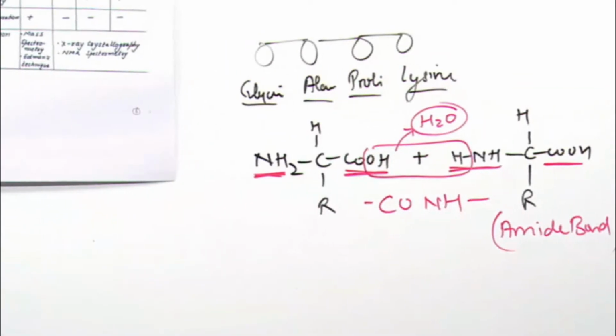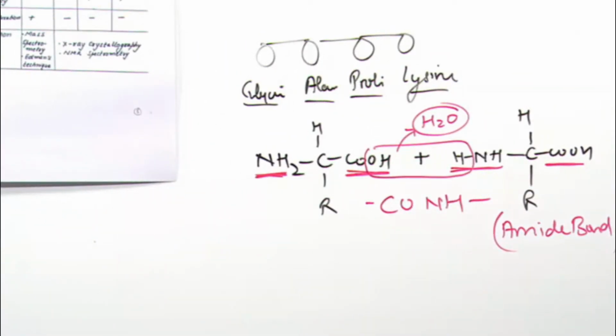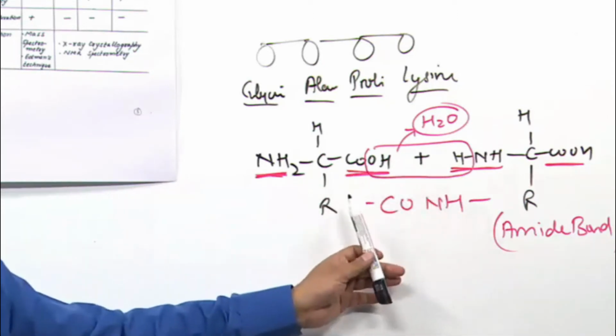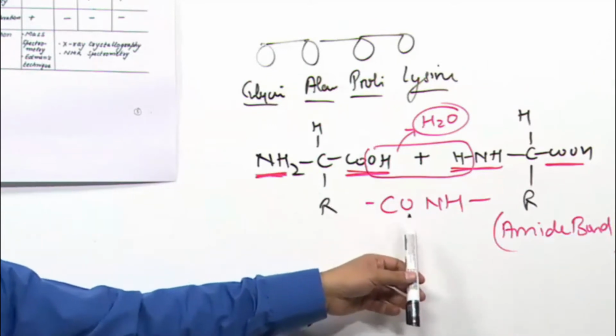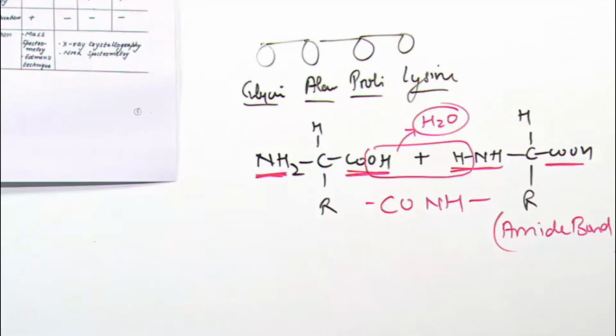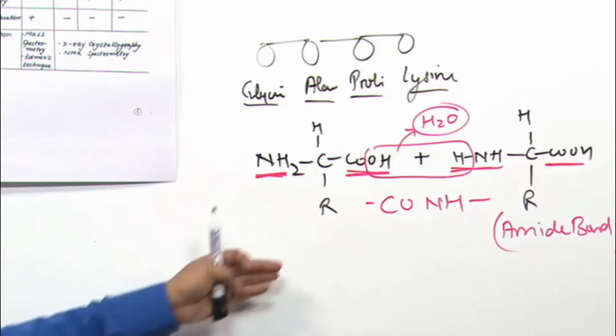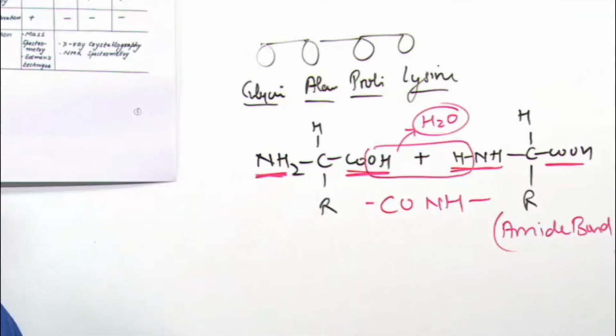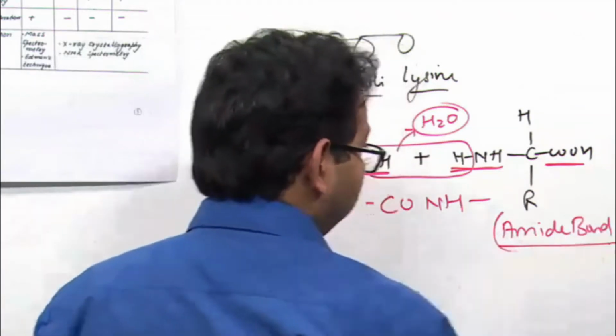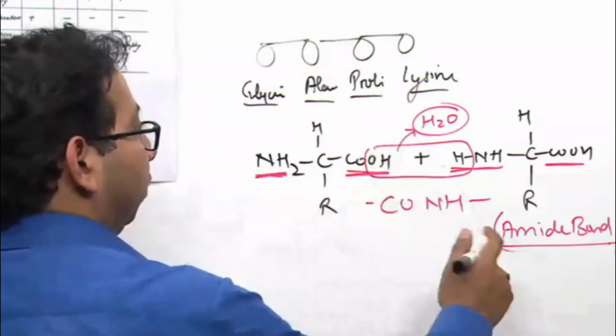Yes, we know this chemistry part. It's a very simple thing. You must have an idea about that. We know that two amino acids join to form an amide bond. Yes, an amide bond is a covalent bond. Definitely it is a covalent bond. So you can say two amino acids in a protein are joined by a covalent bond or amide bond. Or we say that in a protein, amino acids are joined by a peptide bond. So amide bonds are peptide bonds.